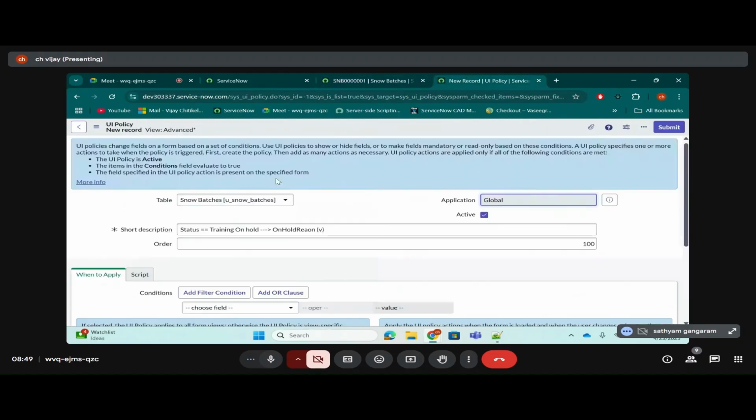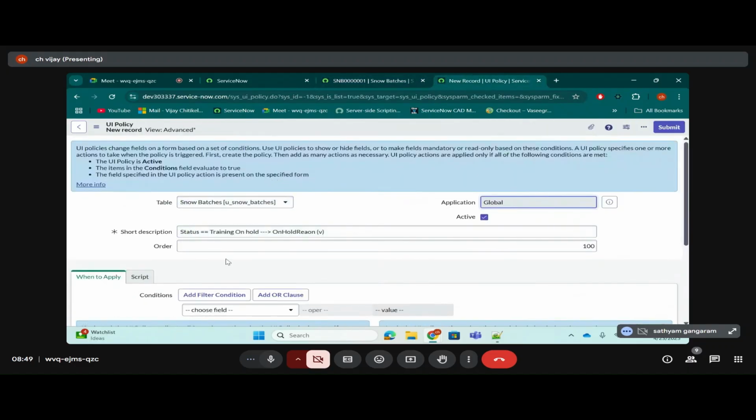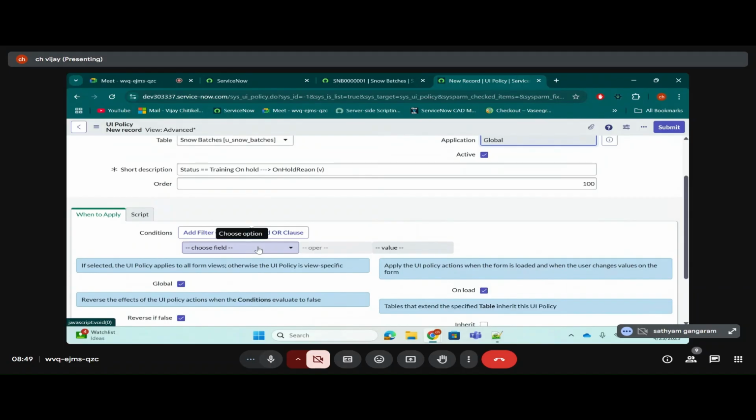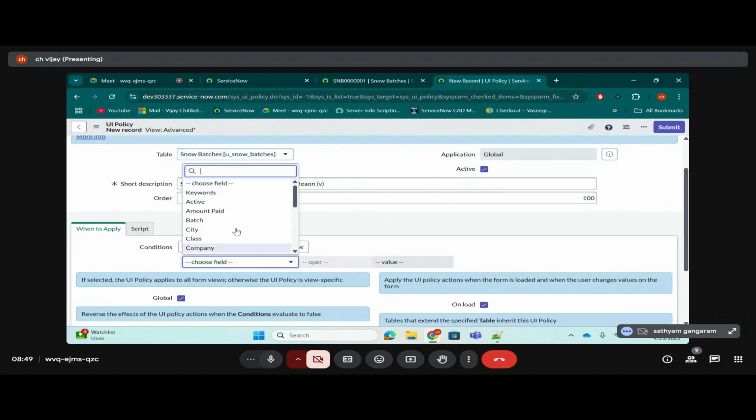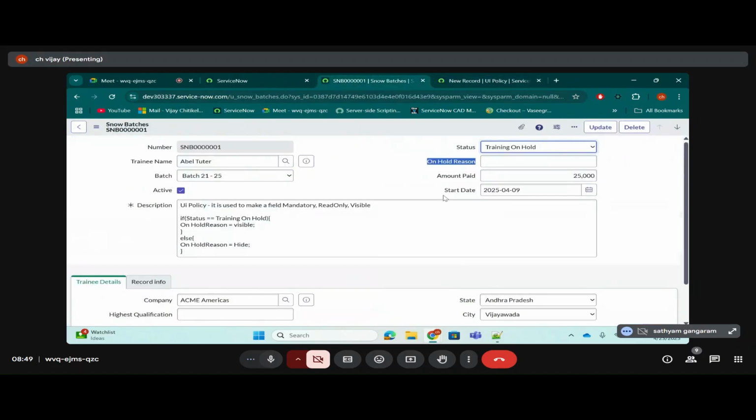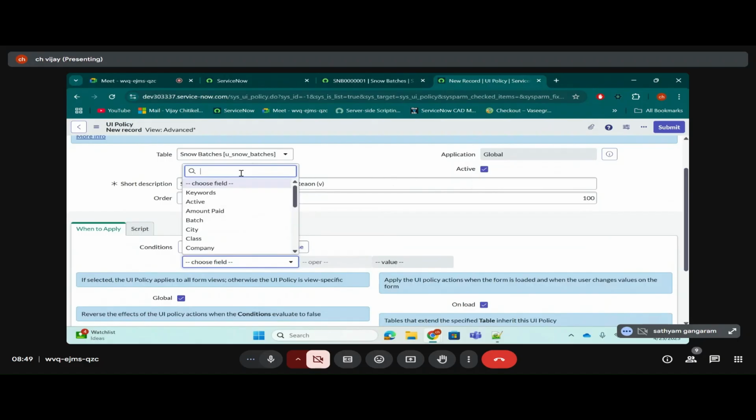So let's come back here. We gave the table, we gave the short description. Can we add the condition then? Yes. In this choose field, whatever table you have selected here, that table's fields you can choose here. We selected the snow batches table, so I can choose the snow batches table fields. See this form and tell me what is the condition. What should I select here? Status. Only status. See, status is a field. I'm selecting status.